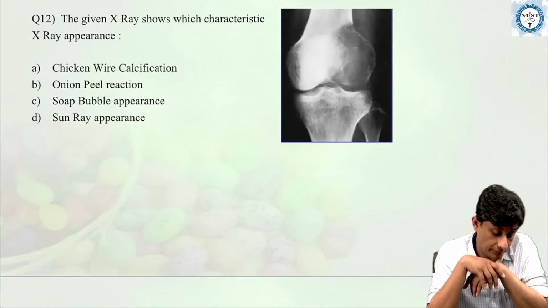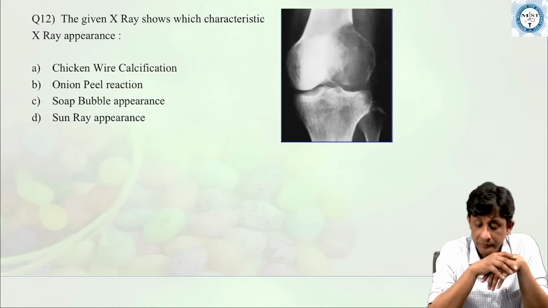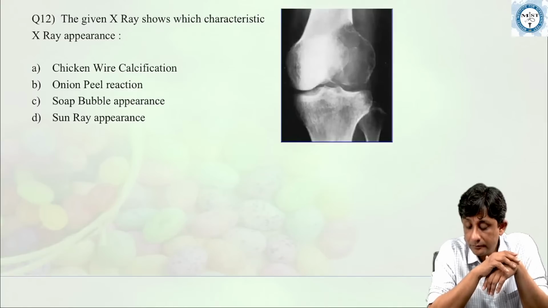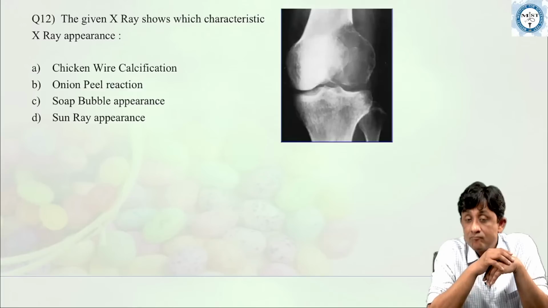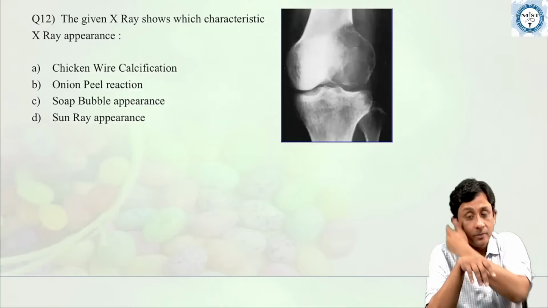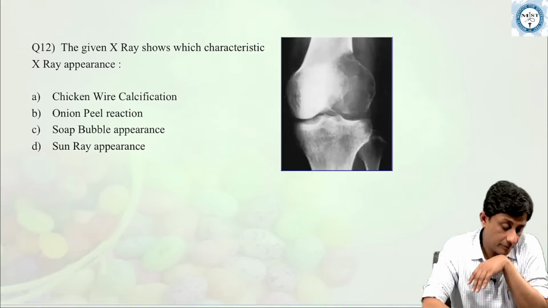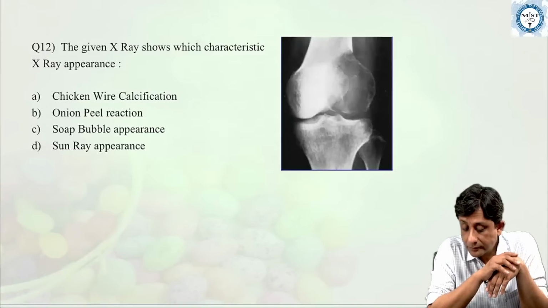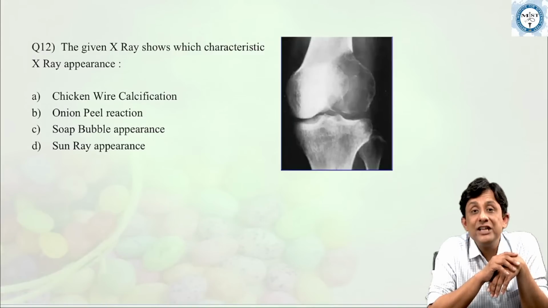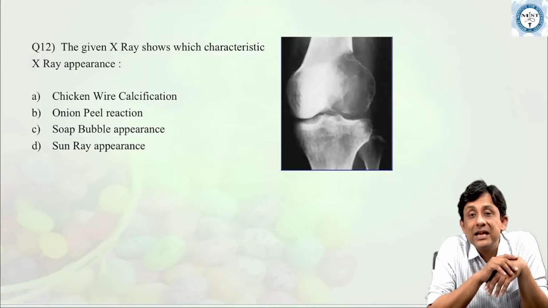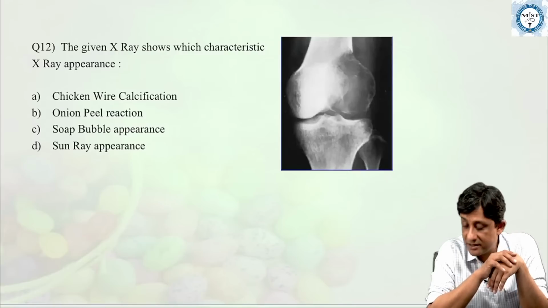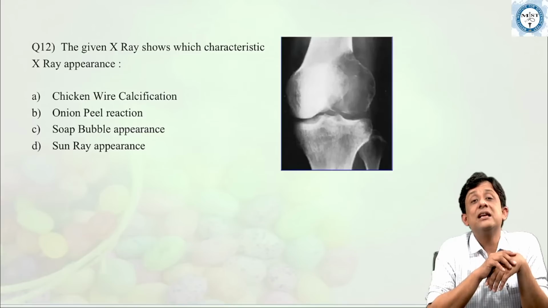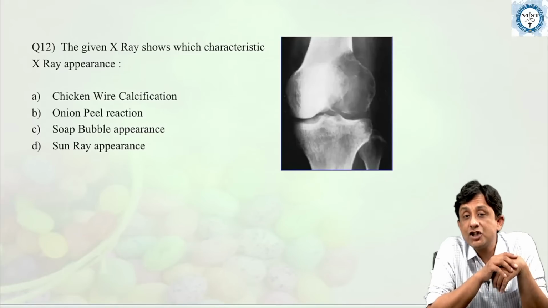Next question. Now, the given X-ray shows which characteristic X-ray appearance? Which characteristic X-ray appearance is this? Chicken wire calcification, onion peel reaction, soap bubble appearance, or sun ray appearance?